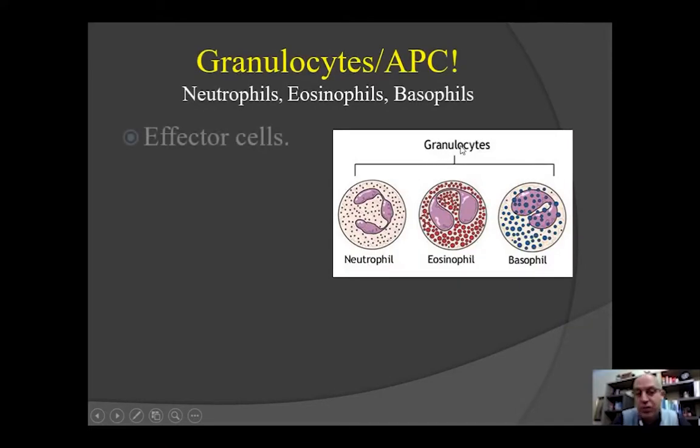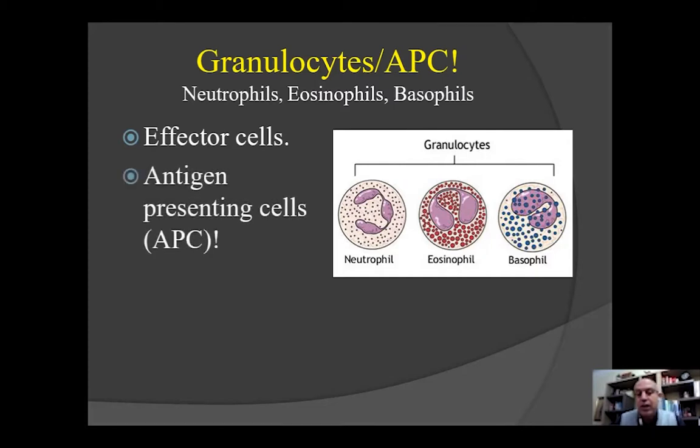Granulocytes, so we have neutrophils, eosinophils, and basophils, effector cells, antigen-presenting cells. It's a little bit premature to talk about all this, but just keep in mind that these cells normally are effector cells. They are killing. They will release their enzymes here, or they will phagocytose. But at some point, these cells can be transformed in some situations to antigen-presenting cells. They will help the immune system, and they will communicate with T cells, especially.